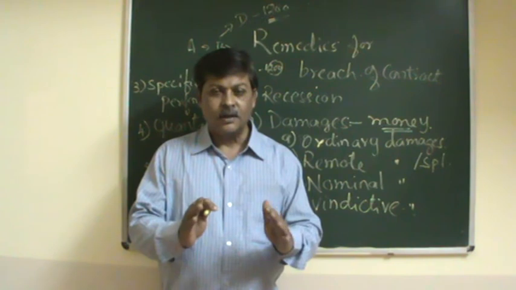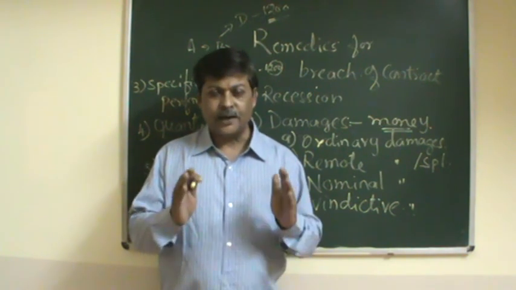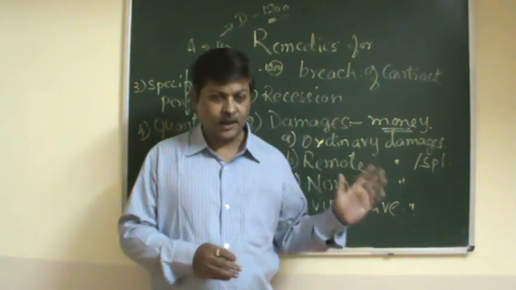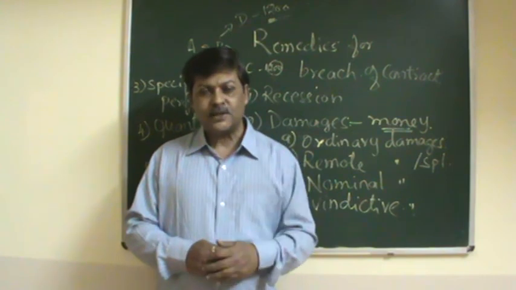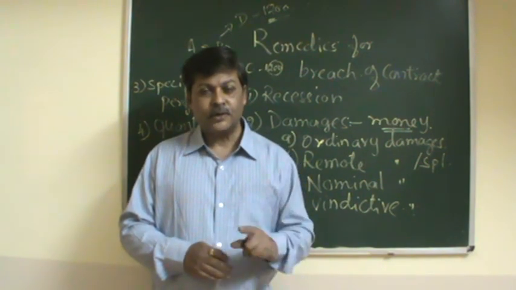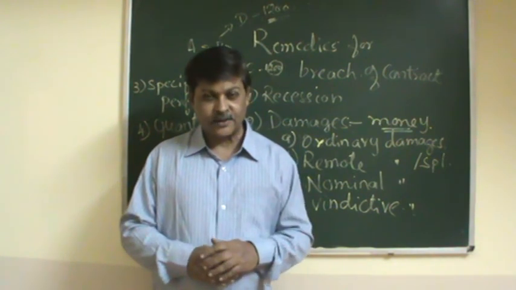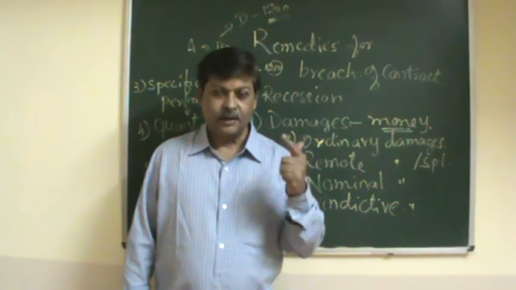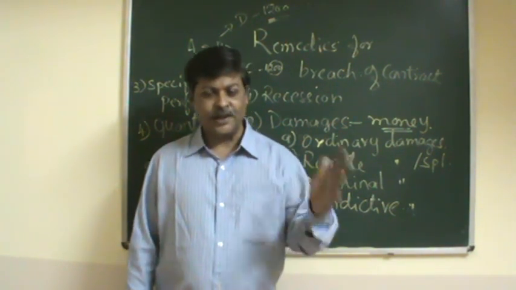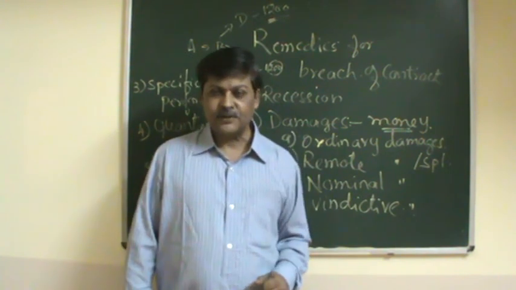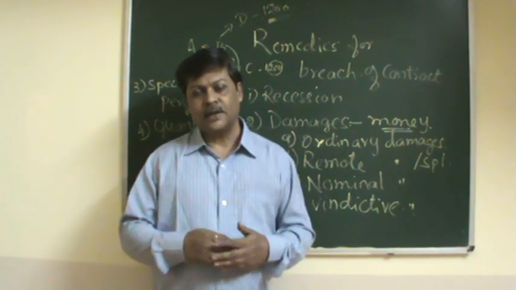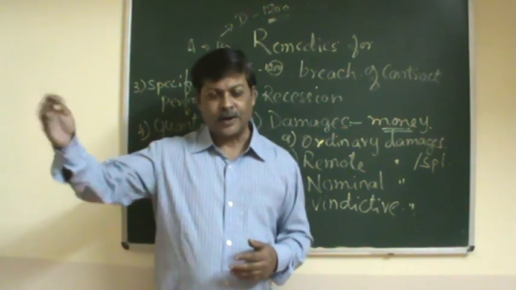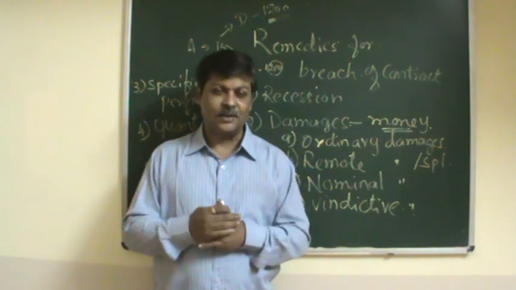So this comes to an end of module 2. We have completed module 2. This is the last topic of module 2, and from the next class we are going with module 3, which is about specific contracts, where we are going to study 5 specific contracts: indemnity, guarantee, bailment, pledge, and agency. Once we complete this, the remaining are the Sale of Goods Act and the other 3 small acts, in modules 4 and 5. Module 3 we are going to commence in the next class.